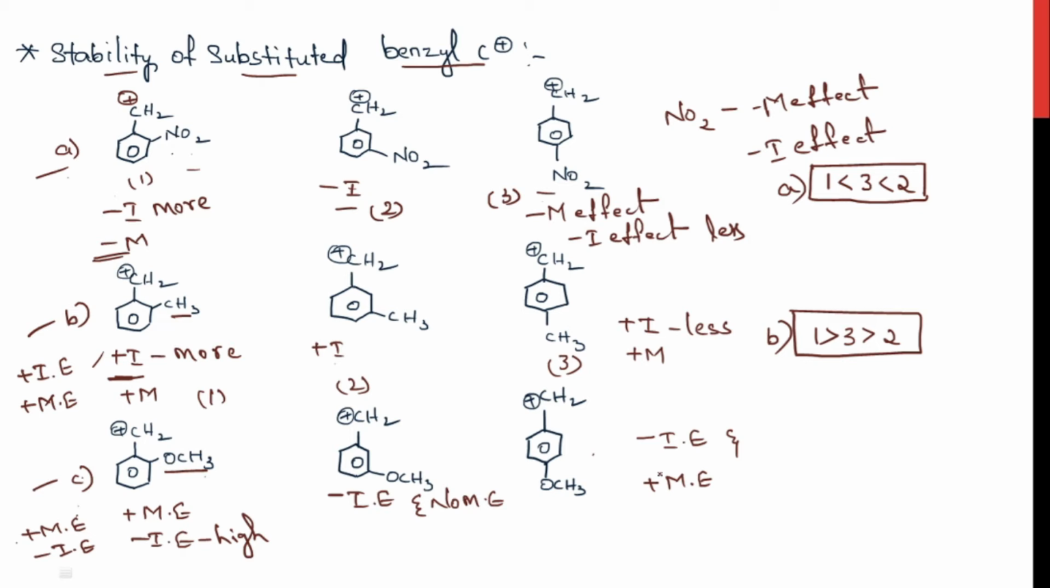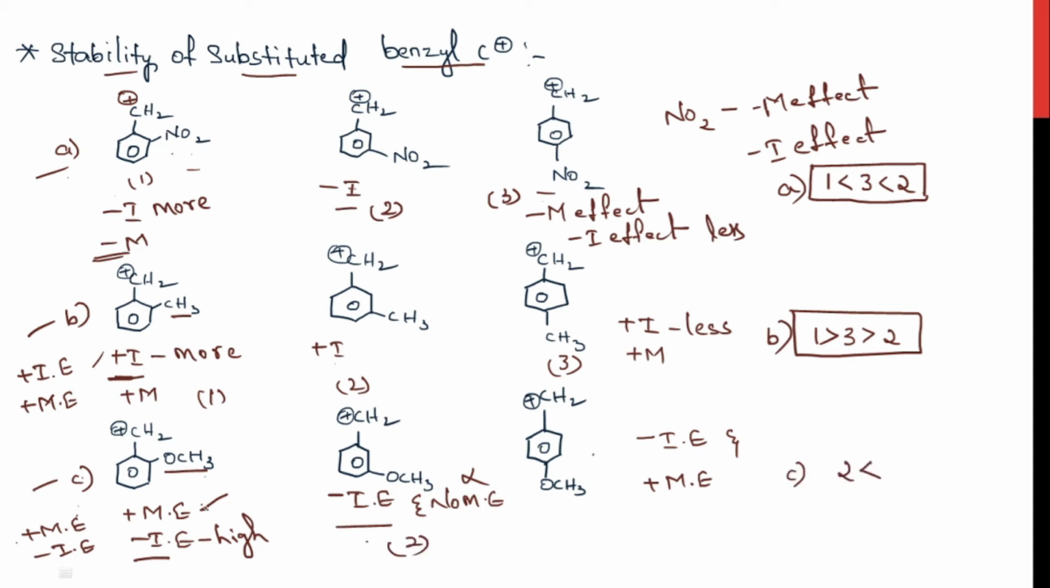So to stabilize this carbocation, you need a donating group. In this particular molecule, donation of electrons is only through the mesomeric effect, but the negative inductive effect is decreasing that donation. And in this molecule, there is no mesomeric effect. That means there is no donation. It is only withdrawing the electrons through the negative inductive effect. So this would be the least stable one. The second one would be least stable.